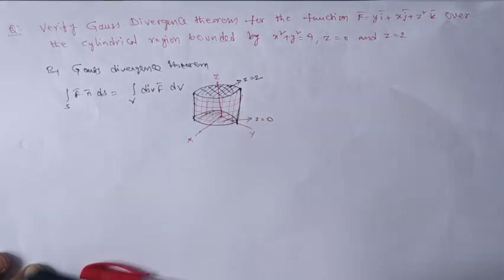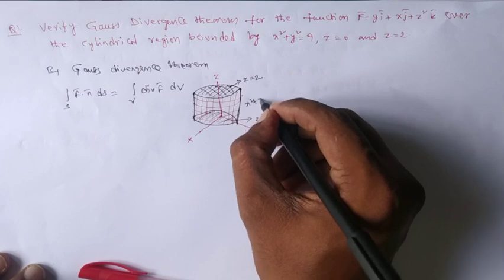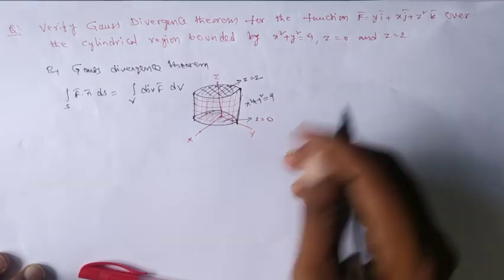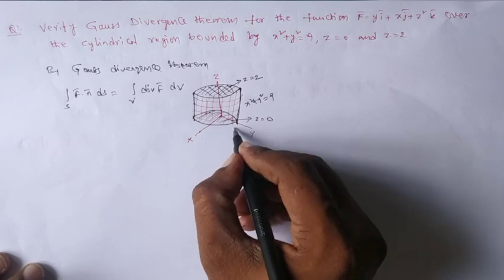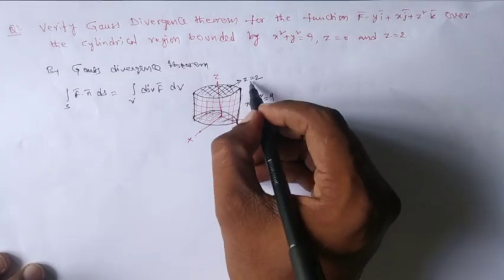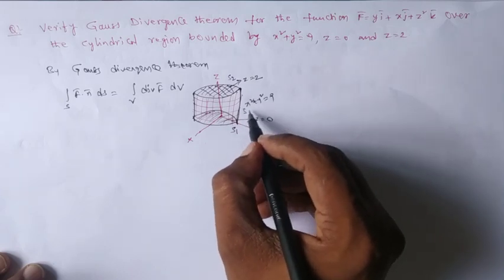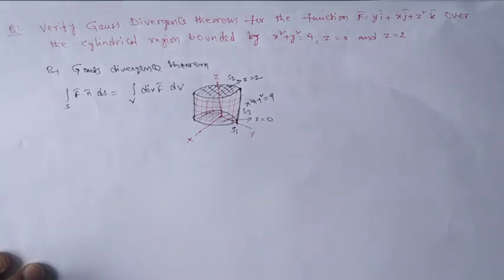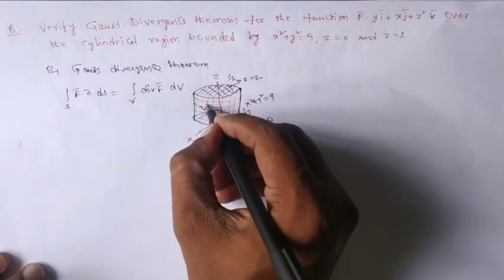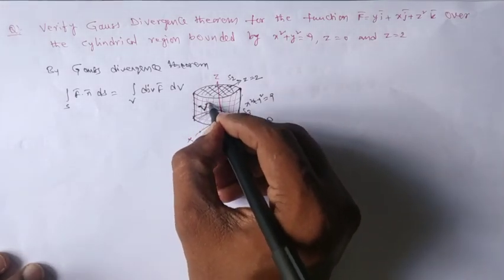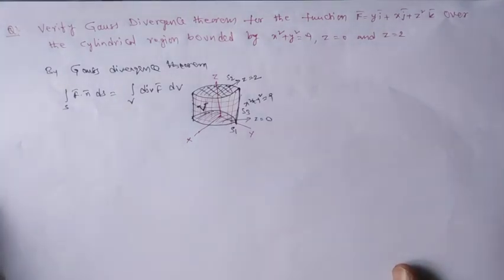So that equation is x square plus y square equal to 9. So I may consider this surface z equal to 0 surface I am taking as S1. This z equal to 2 surface I am taking as S2, and this surface I am taking as S3. So there are three surfaces, and the total volume is nothing but our V. Okay, so let me evaluate each of these integrations one after one.